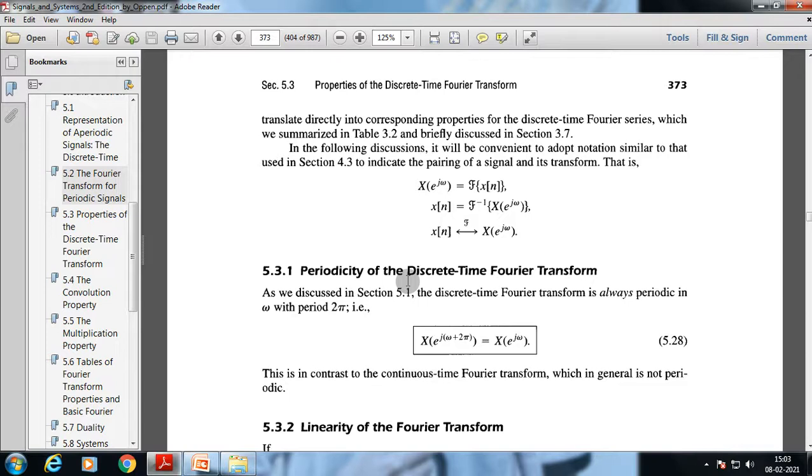In the case of the continuous time Fourier transform, after a specific time interval the signal comes back with the same pattern, but in the case of the discrete time Fourier transform, the periodicity property is very much linear. So very much linear. So that's why there is the basic difference.